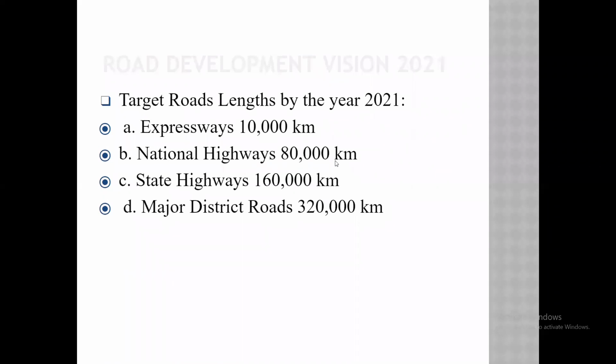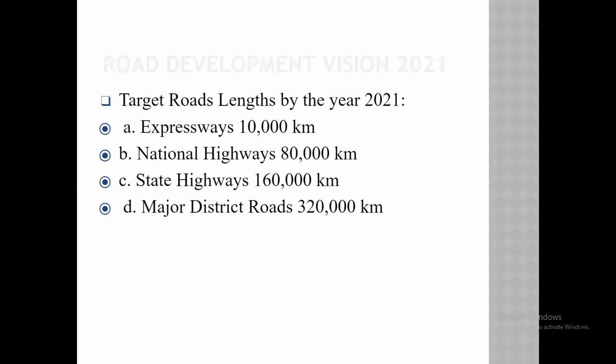Then these are the targets of length decided in the 2020 vision. Expressway: 10,000 kilometers is decided. See how much quantity of expressway. We have seen in the Bombay development plan only 1600 kilometers of expressway was decided. In the Lucknow development plan, 2000 kilometers of road. See here, 10,000 kilometers of expressway is targeted.